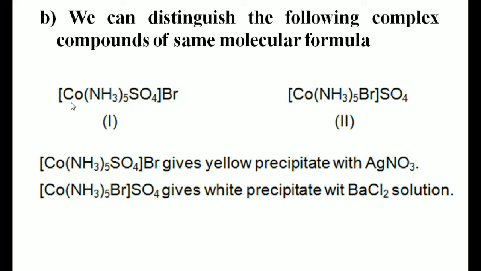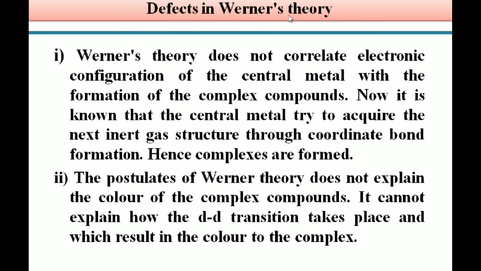One Co central metal, 5 NH3 ligands, one bromine, one SO4. Even though both these complexes have the same molecular formula, they give different reactions. So complex 1 treated with silver nitrate solution gives a yellow precipitate, whereas complex 2 treated with barium chloride produces a white precipitate because of formation of barium sulfate. Students, defects in Werner's theory.